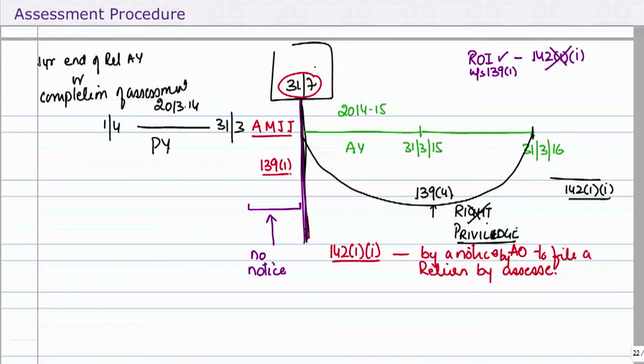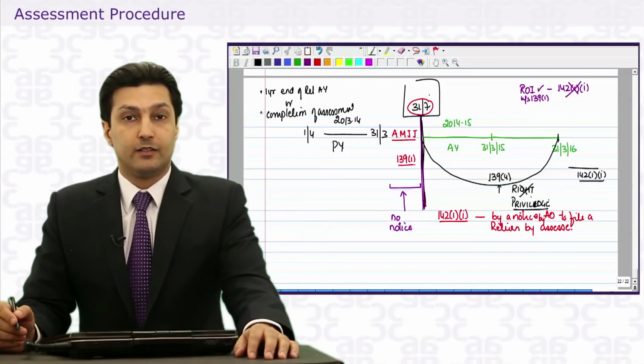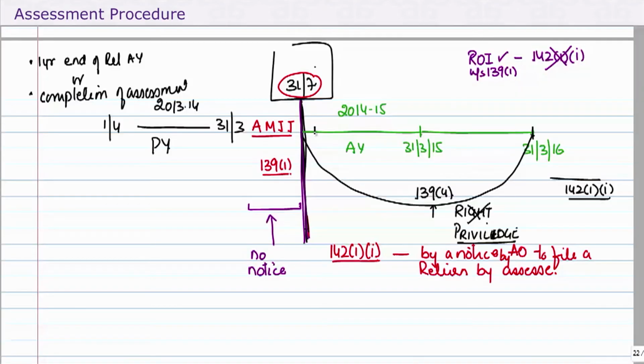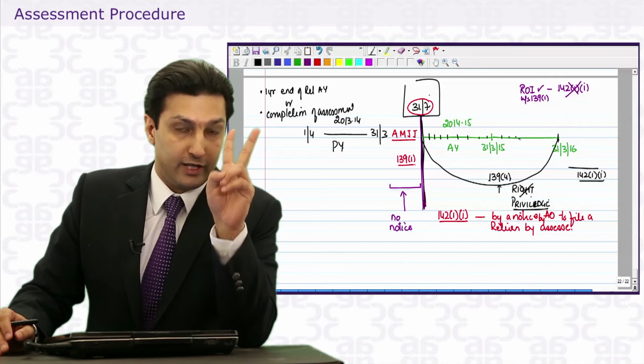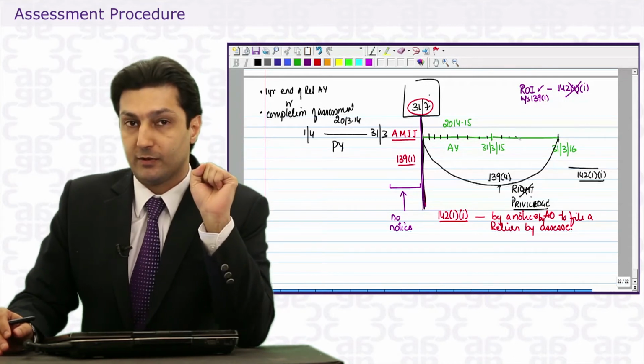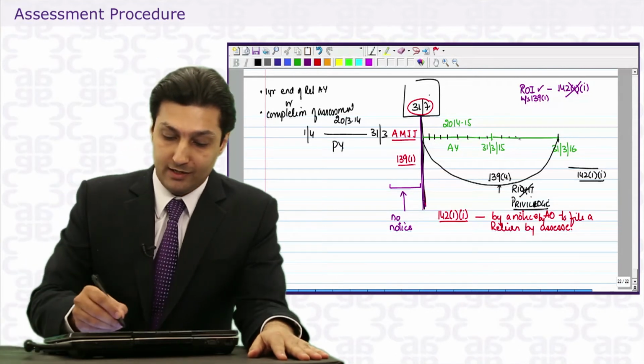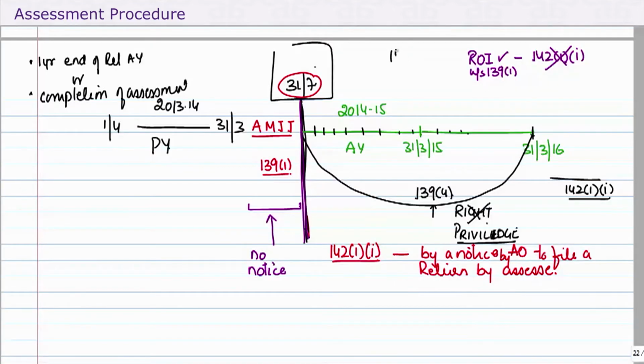Whichever is earlier. But before we do that, we first understand: can a notice under 142.11 be issued within this period as well? Well, the answer is yes. That means after the due date, there are two types of returns possible, and I want you to listen very carefully. One is a return in pursuance of a notice under 142.11 and the other is a return under 139.4.